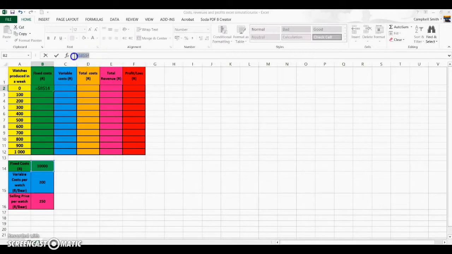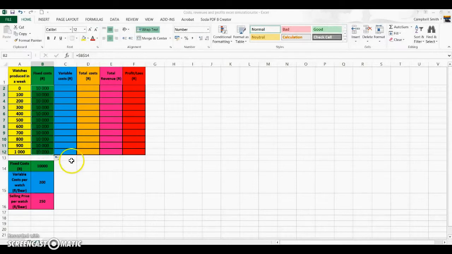Once you've entered that, equal $B$14, hit the enter key, and now you need to copy and paste that all the way down. So place your cursor until it becomes a small black addition sign, and then you drag that all the way down, and your fixed costs are now fixed at 10,000 Rand for all levels of output.